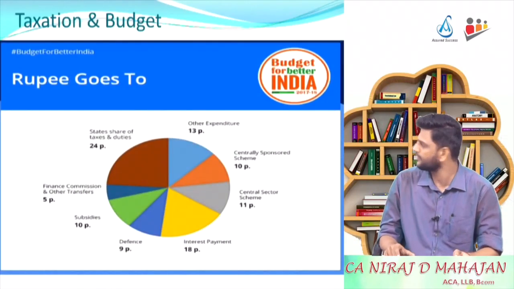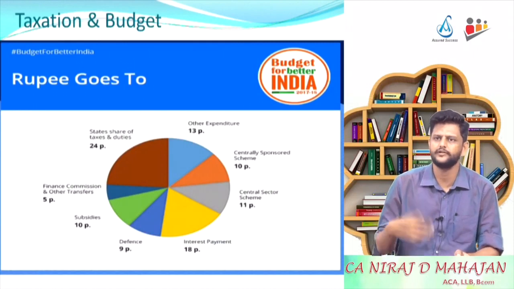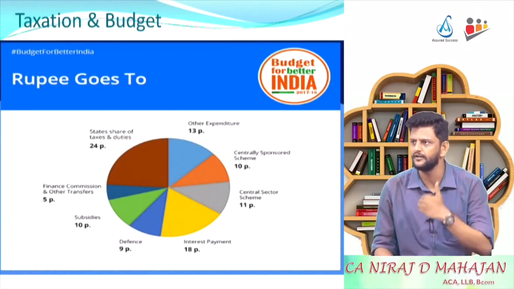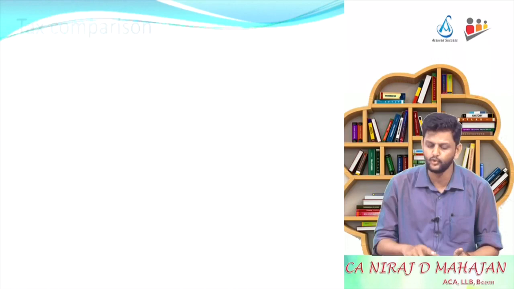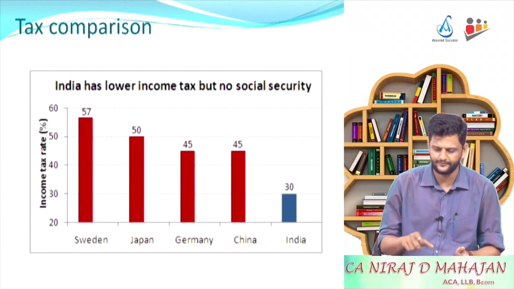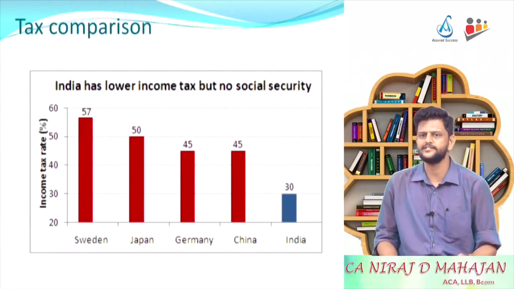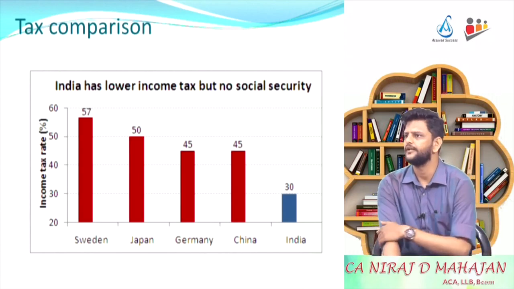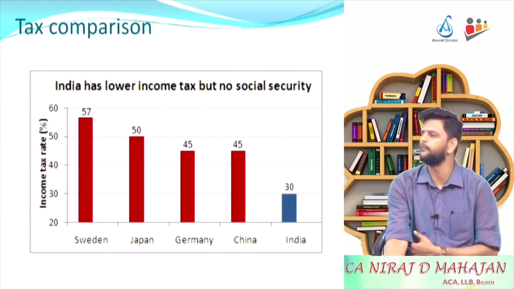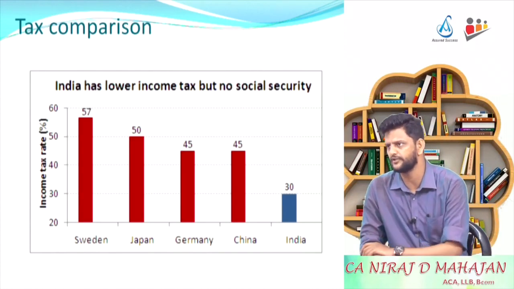Expenditure is again not our concern much, right? We are mainly concerned from where the government is earning and from who all they are collecting. What about tax rates we have seen on an average? India has around 30%. When I compare this 30, I can compare it with the rest of the countries.